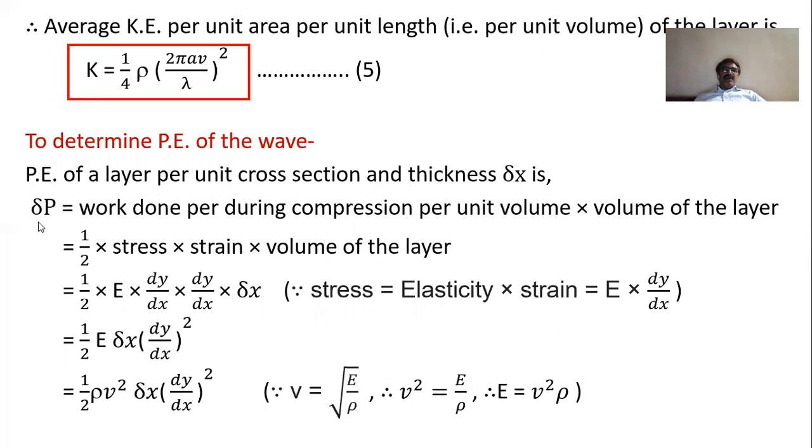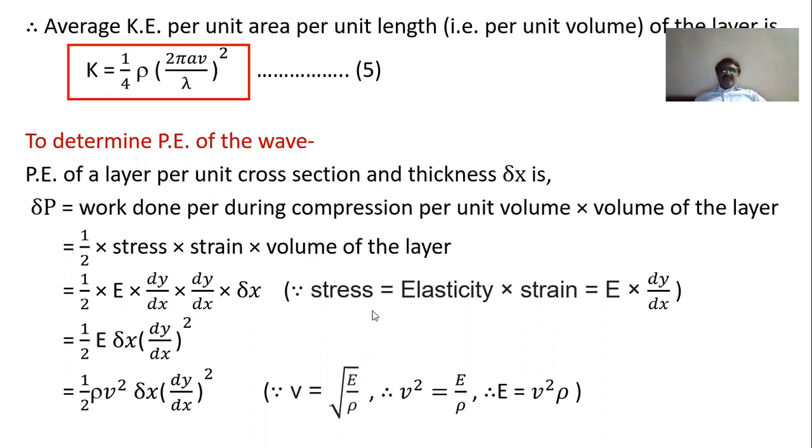Here also we have delta P, where P stands for potential energy, and that will be equal to work done during compression per unit volume into the volume of the layer. Work done is equal to half into stress into strain. This is the formula from elasticity, because the medium through which the wave is propagating is elastic. So the work done per unit volume is half into stress into strain, multiplied by the volume of the layer.